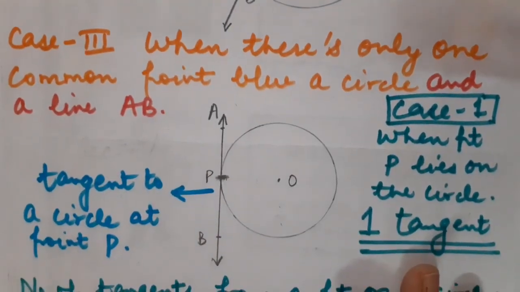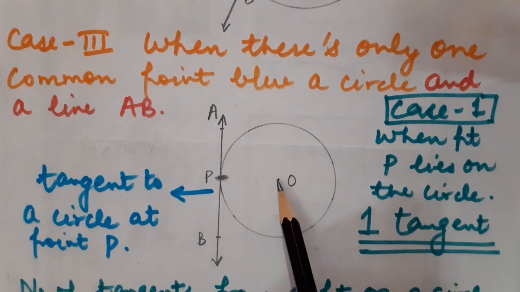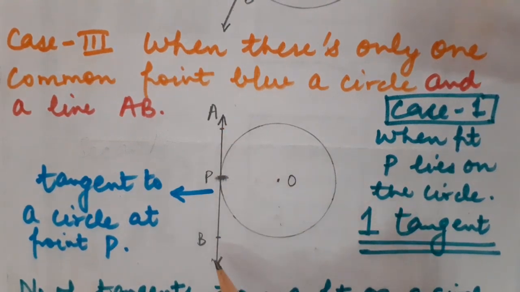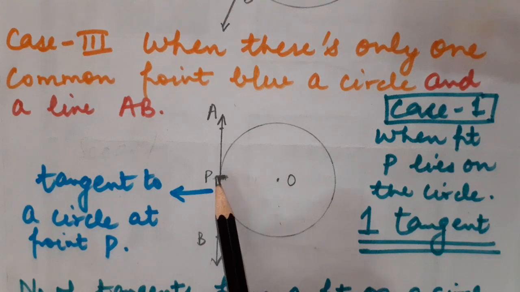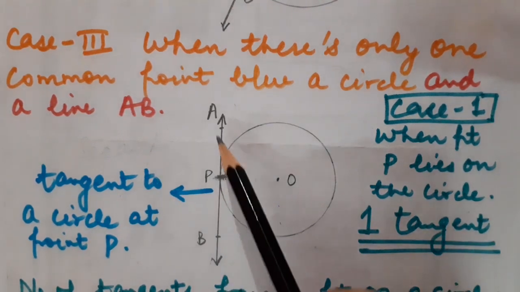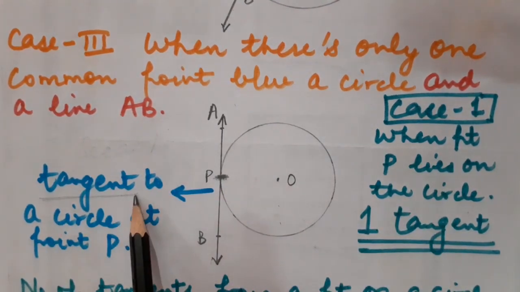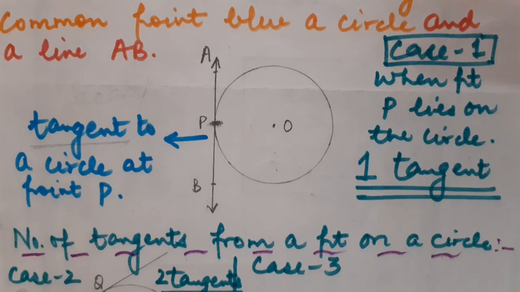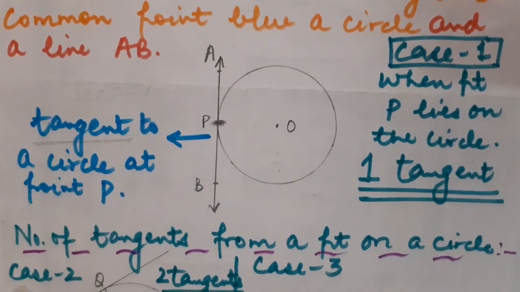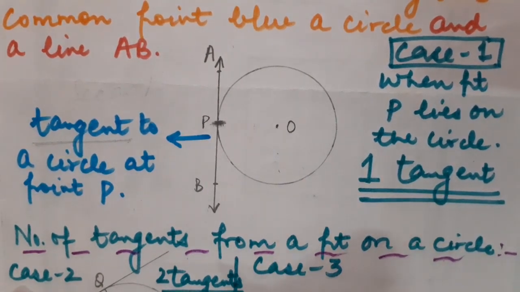Here you can see that this is a circle with center point O and AB is a line. AB and circle both are going to touch each other exactly at one point, and then this point is known as point of contact. And in this case, children, AB will be considered as the tangent to a circle at point P. Correct, students? Now, one important point I want to include, in which I will let you know the number of tangents from a point on a circle.